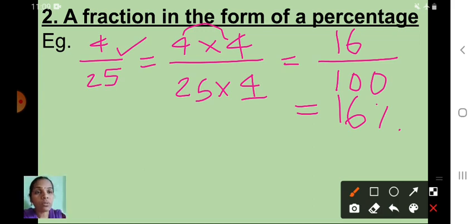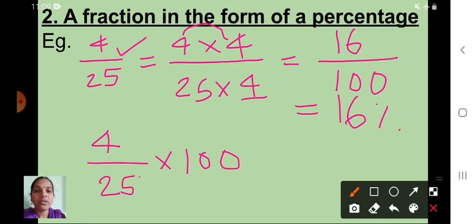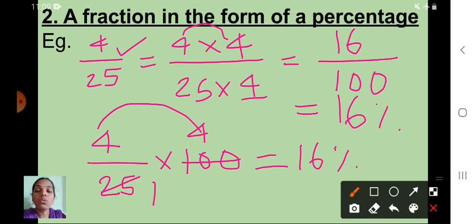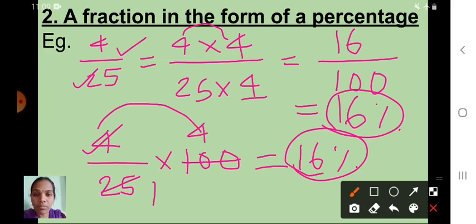Okay. And one more thing, another method. 4 upon 25 into what we have to write? Very good, 100. 25 ones are 25. 25 fours are 100. 4 fours are 16. That means 16 percentage. So if you use any method here, you can get that same final answer. So whichever method is easy for you, that method you can follow.